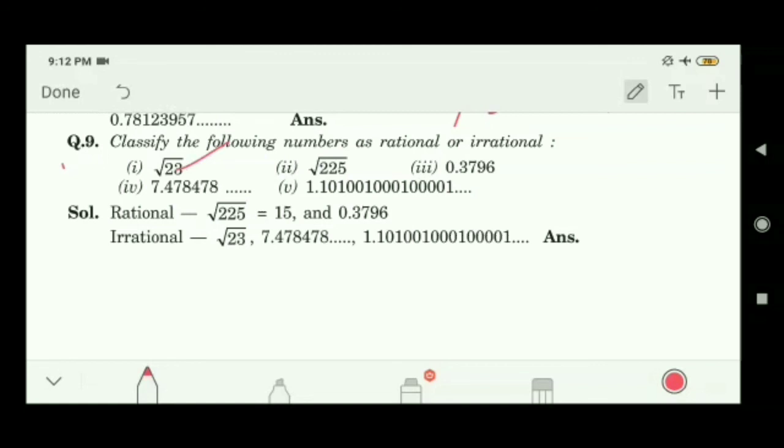Okay, see this number 10 1000 1000 then 40. So it is non-repeating, also non-recurring. So this is an irrational number. Any decimal number which is non-repeating and non-recurring is an irrational number. So these two are irrational numbers. Now this is a rational number because root of 225 is 15.